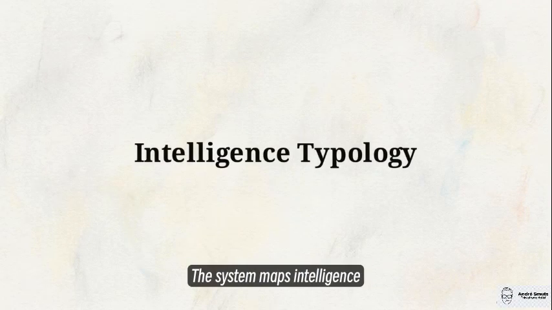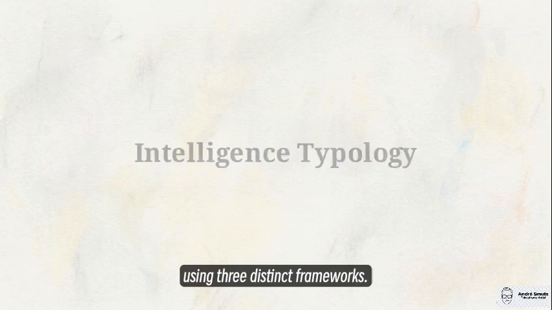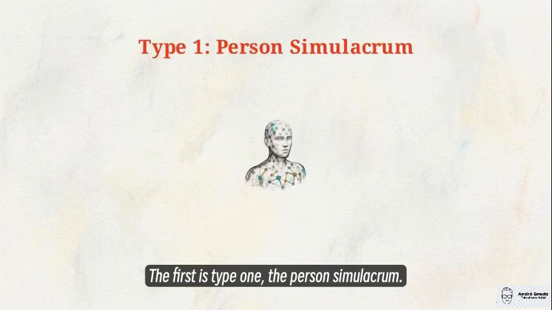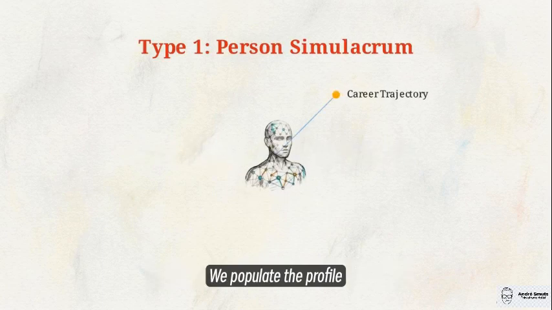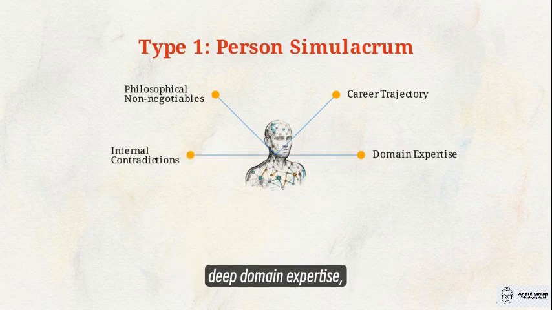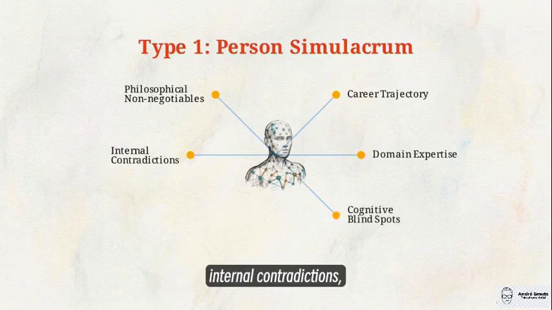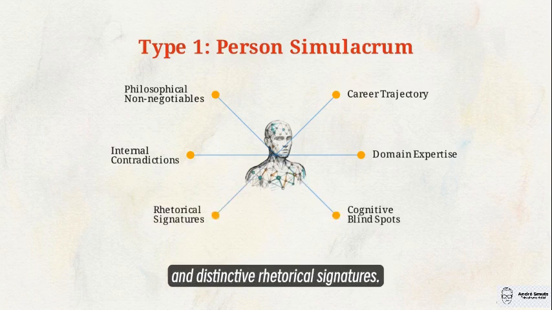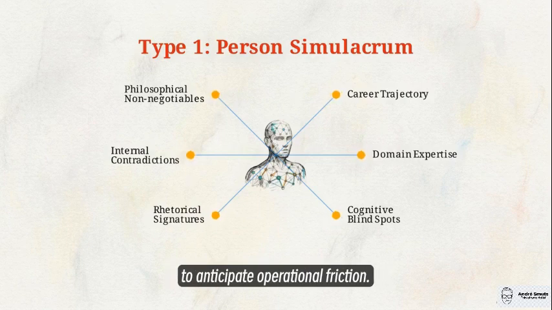The system maps intelligence using three distinct frameworks. The first is Type 1, the person simulacrum. We populate the profile with concrete data points: career trajectory, philosophical non negotiables, deep domain expertise, internal contradictions, cognitive blind spots, and distinctive rhetorical signatures. This simulates a crucial stakeholder to anticipate operational friction.